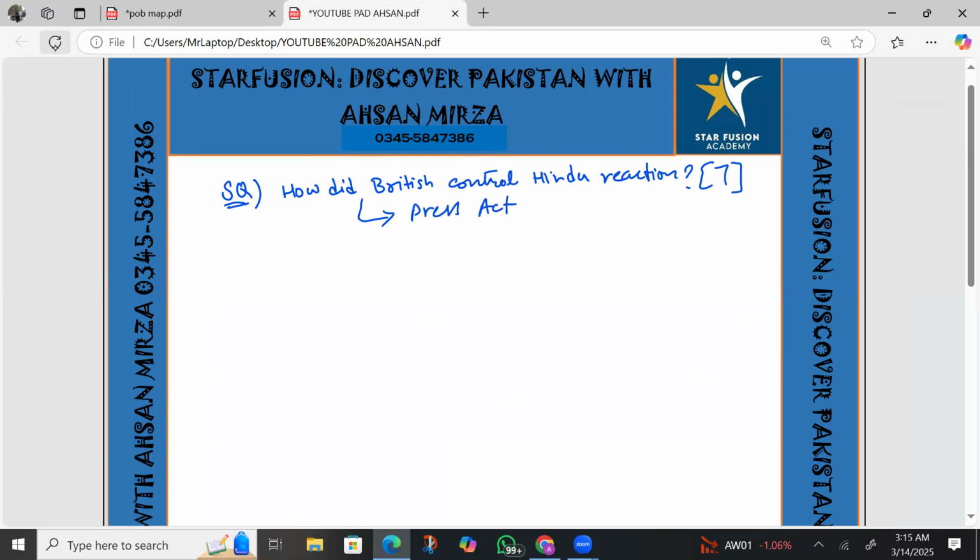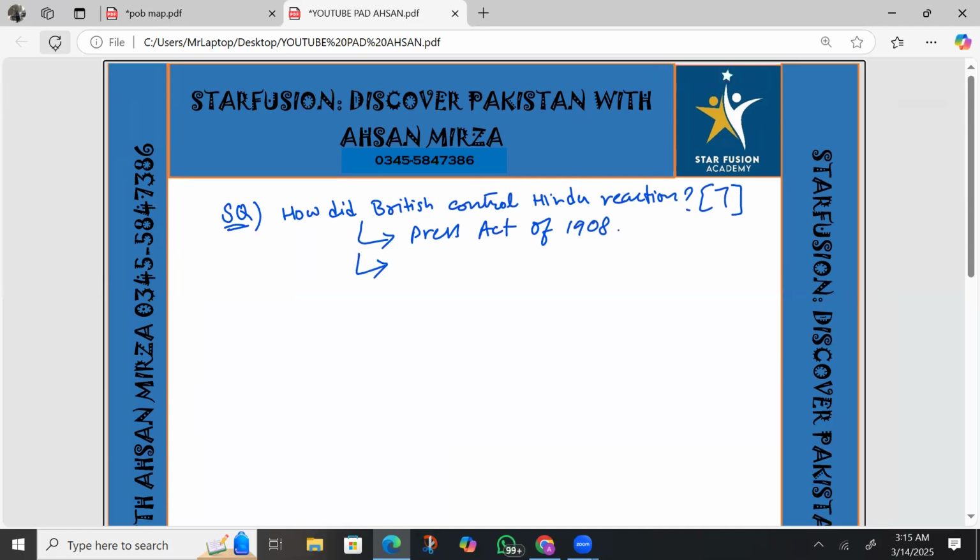The Press Act of 1908. In this act, many publications, many newspapers were banned. Many owners of the newspapers were imprisoned by the British, and the leader of Swadeshi was imprisoned. When the leader was imprisoned, what happened? The intensity of the movement decreased.